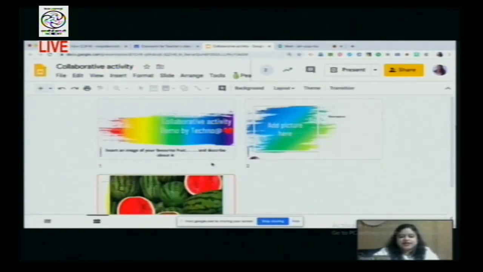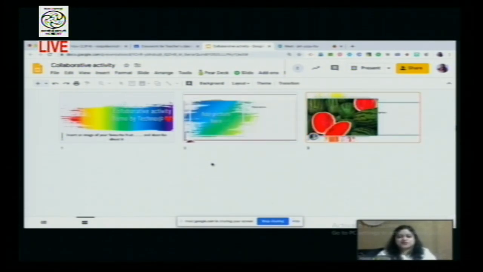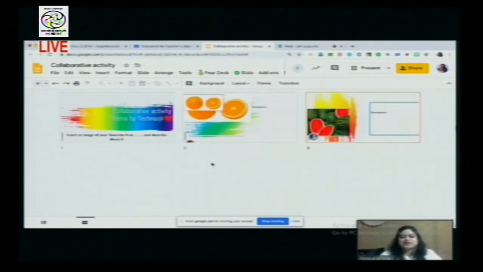They are working together. Oh, wonderful. One of my students has posted a picture of a watermelon. She has inserted a picture. That's her favorite fruit. Then I can see another student pasting an orange. Amazing. They're doing the work in front of me and I'm teaching them. I've told them, okay, fine, it's good that this is your favorite fruit. Now let me know something: describe the fruit that you've chosen. So in real time, they have started working and will start to describe it as well. Let's see what they do.